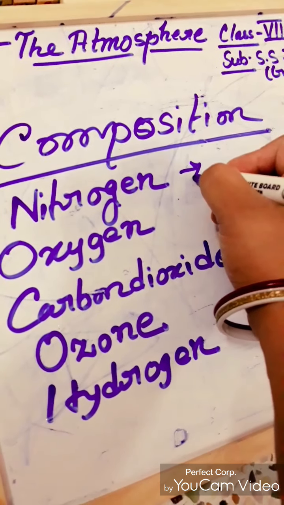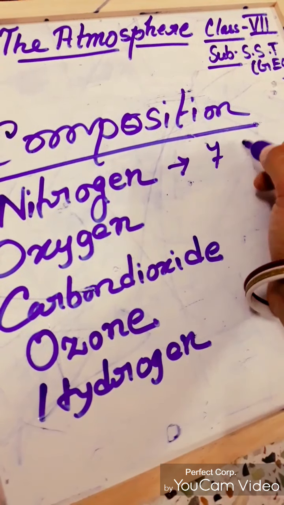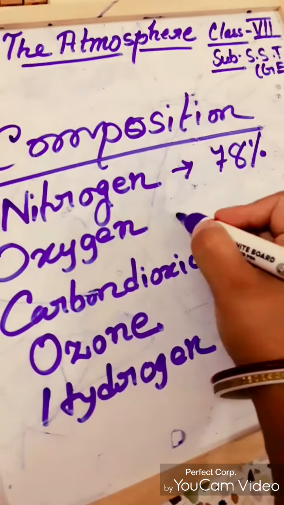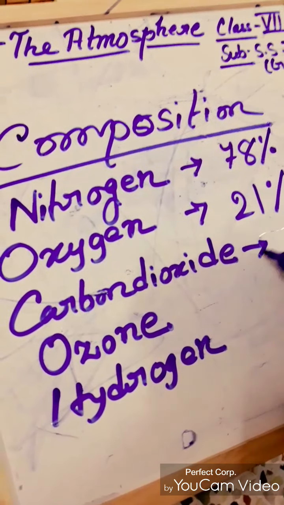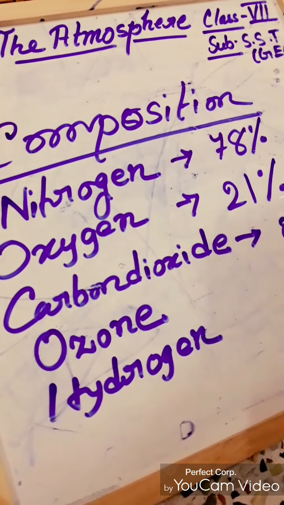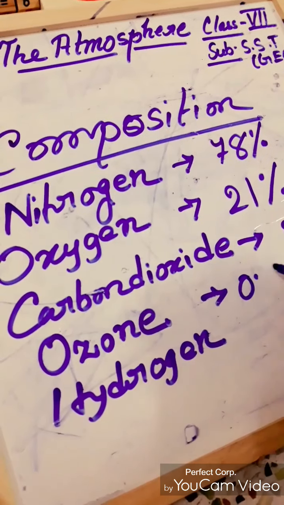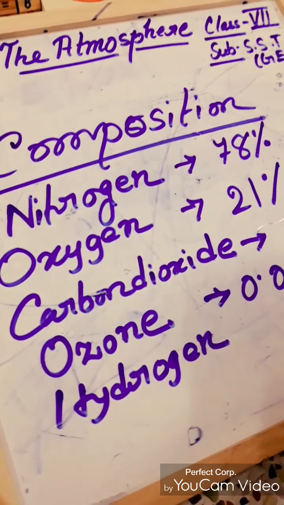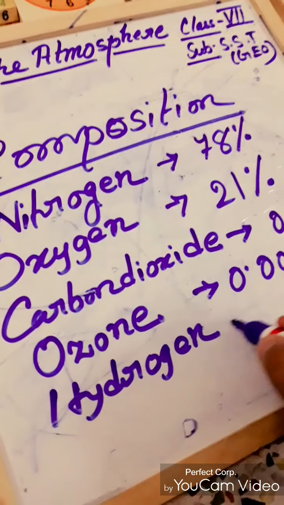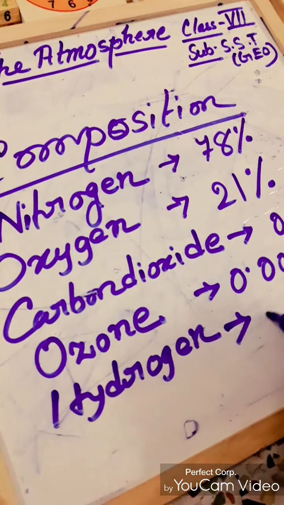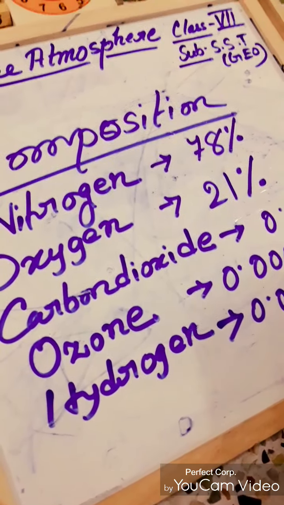So we also have to read the percentages. Nitrogen is available in our atmosphere at 78%, oxygen 21%, carbon dioxide 0.03%, ozone 0.00006%, and then hydrogen is 0.00005%.